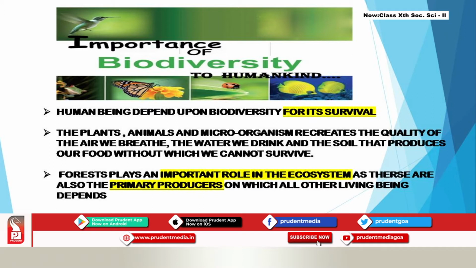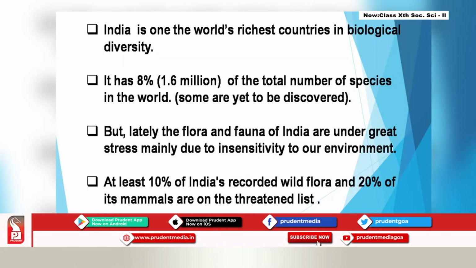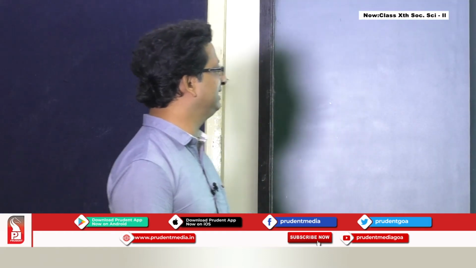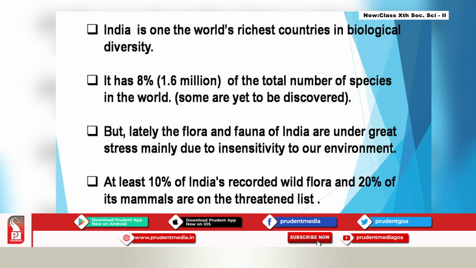And forests play an important role in the ecosystem as they are the primary producers on which all other living beings depend. Now, in India, we have lots of variety of plants and animals. Therefore, India is one of the richest countries in biological diversity. If you look at the screen, it says that it has 8%, that is 1.6 million, of the total number of species in the world, some yet to be discovered.